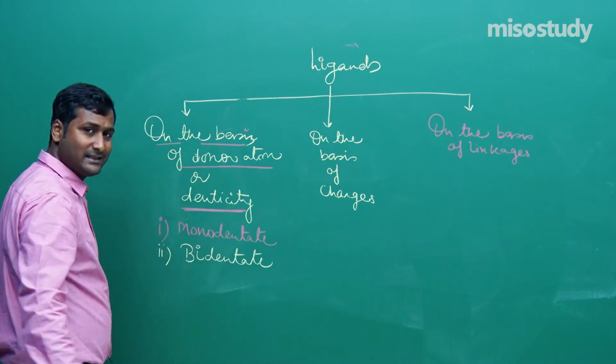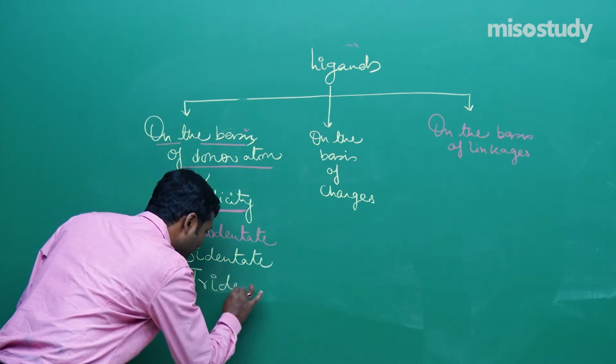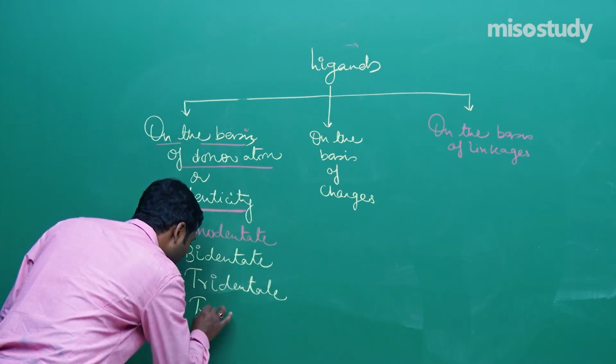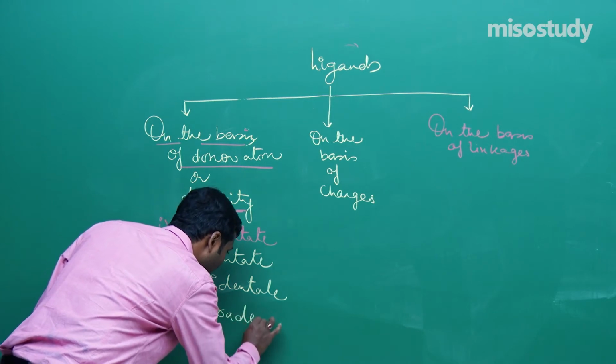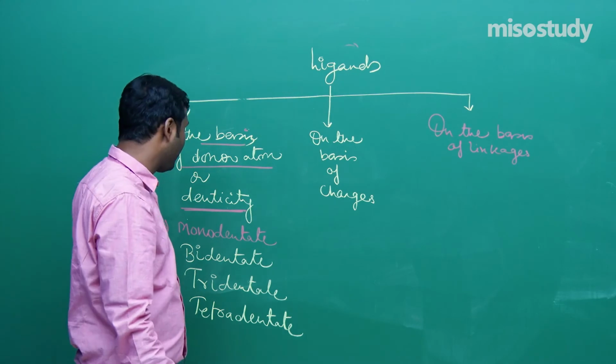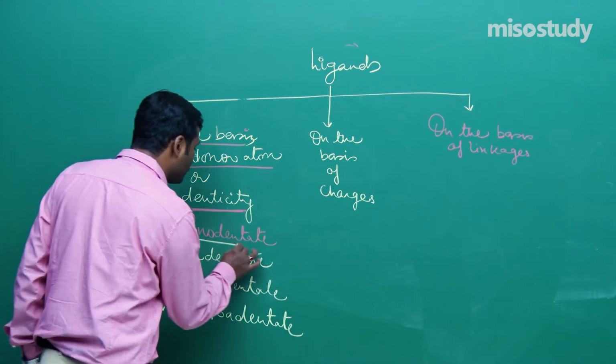The third one is tridentate ligand. The fourth one is tetradentate ligand. The fifth one is pentadentate, hexadentate, polydentate, ambidentate, flexidentate, and so on.